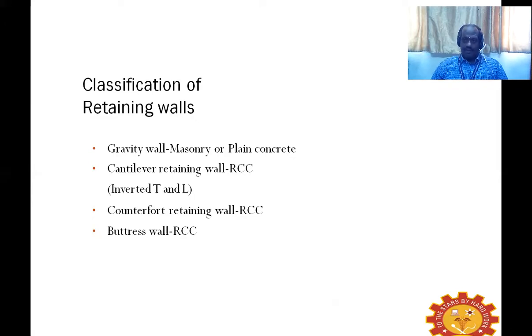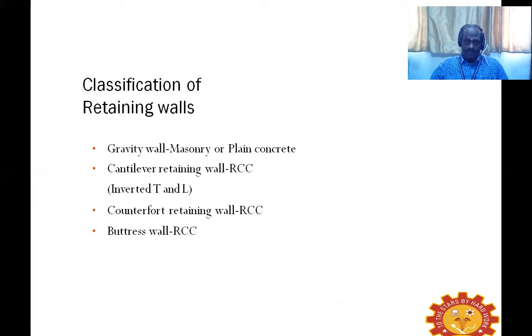When I say parts of the retaining wall, the vertical upright wall is termed the stem of the retaining wall. The horizontal slab, which is going to take the upright wall on it, is termed the base slab.